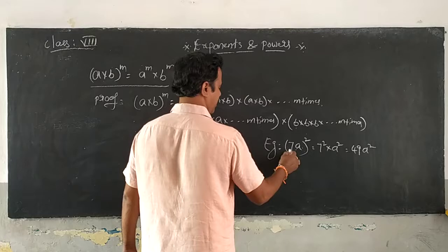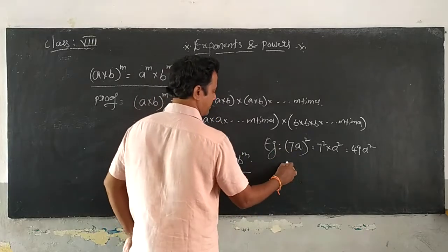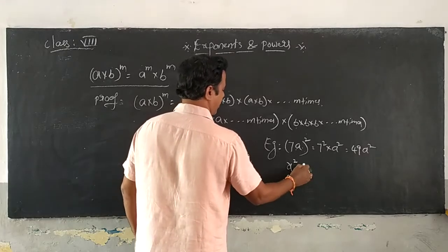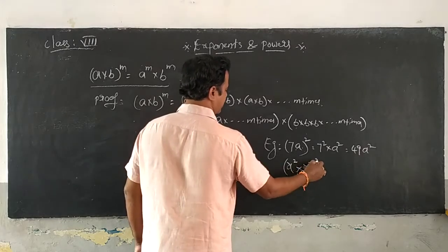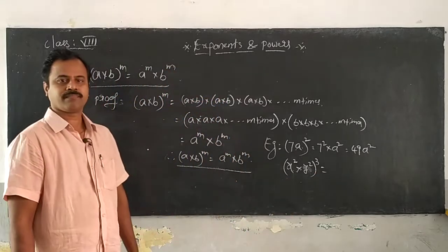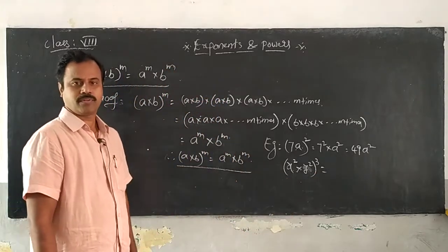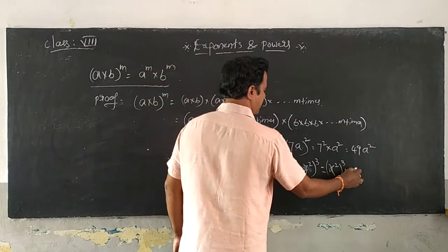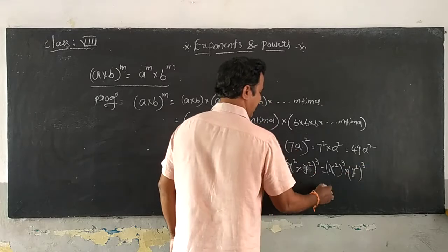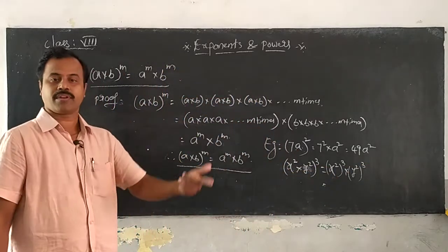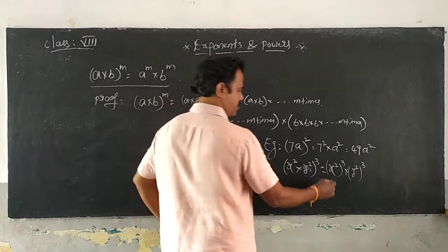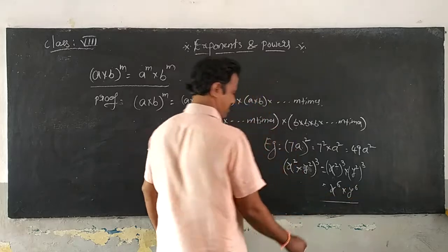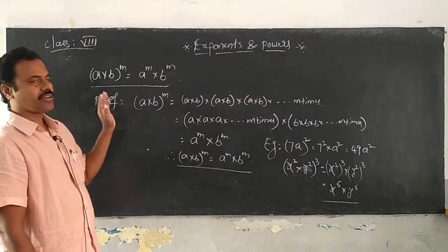Similarly, if we take, for suppose, (x square into y square) whole power 3. Can you tell me what is the answer? You distribute: (x square) whole cube into (y square) whole cube. Now I told you the formula here, (a power m) whole power n is a power m into n. So you get x power 2 into 3, that is x power 6, into y power 6. So this is our next law.